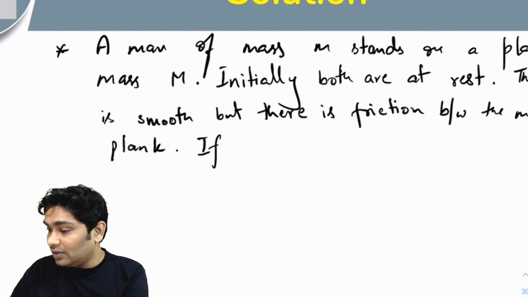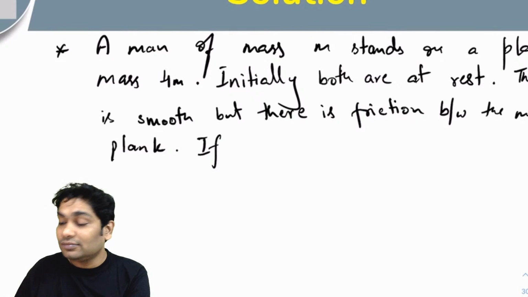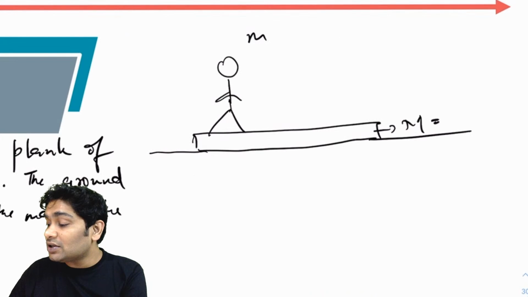Let's not give two different masses. Instead of writing it capital M, you just call it 4m. Alright. So capital M equals 4m.